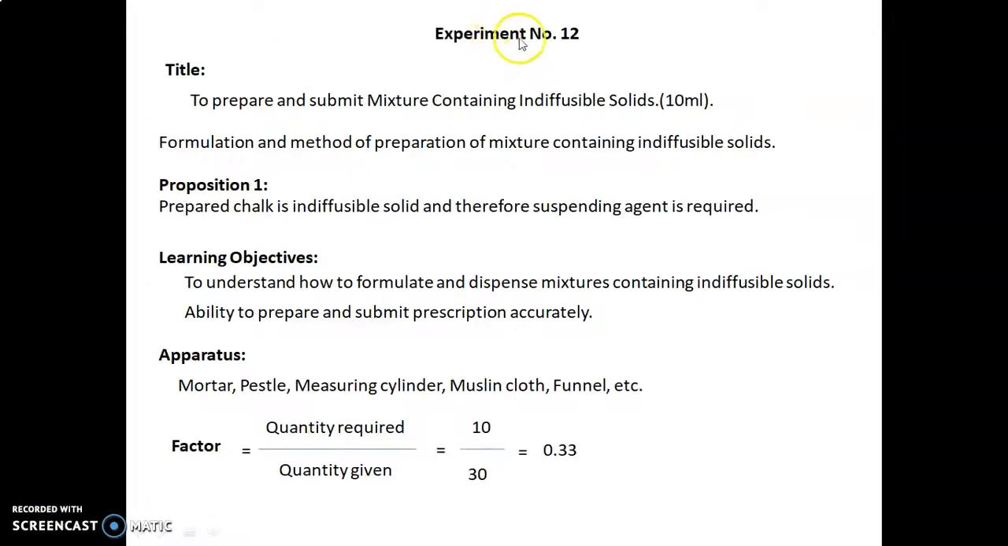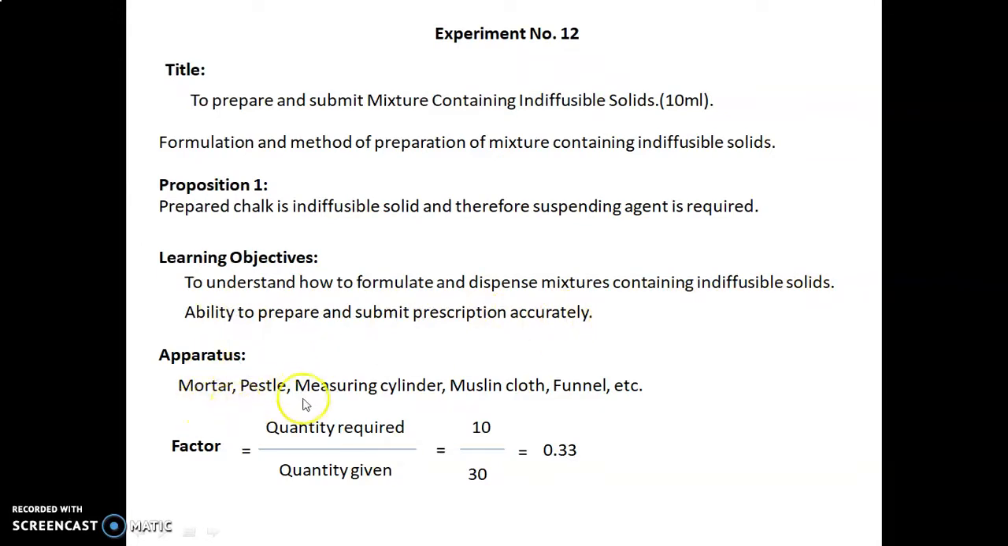So now let's discuss experiment number 12. The title of today's experiment is to prepare and submit a mixture containing indiffusible solids, 10 ml. This is the formulation and method of preparation of a mixture containing indiffusible solids. Preposition 1: prepared chalk is an indiffusible solid and therefore a suspending agent is required. Learning objectives of today's experiment are to understand how to formulate and dispense a mixture containing indiffusible solids and the ability to prepare and submit the prescription accurately.